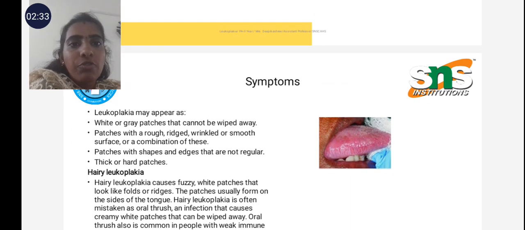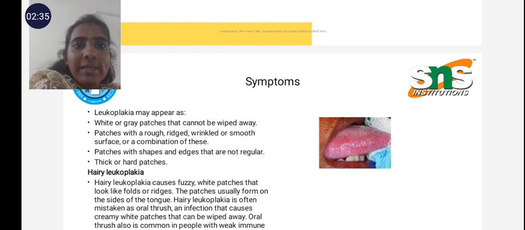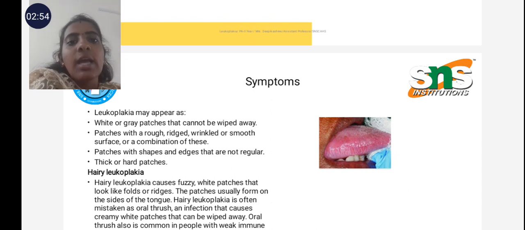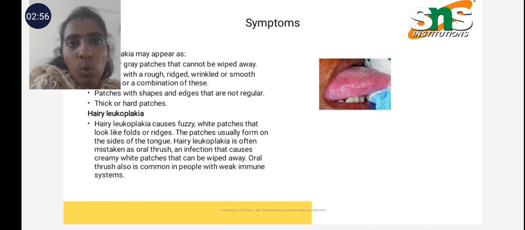Another one is the symptoms of leukoplakia. Leukoplakia may appear as white or grey patches that can't be wiped away, and patches with a rough, rigid, wrinkled or smooth surface, or a combination of these. Patches with shapes and edges that are not regular, thick or hard patches. Okay, hairy leukoplakia is another type of leukoplakia.